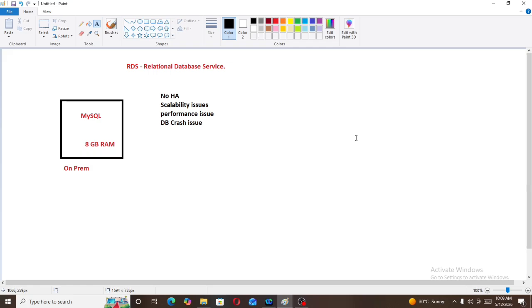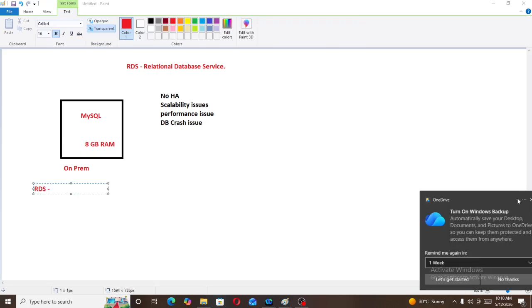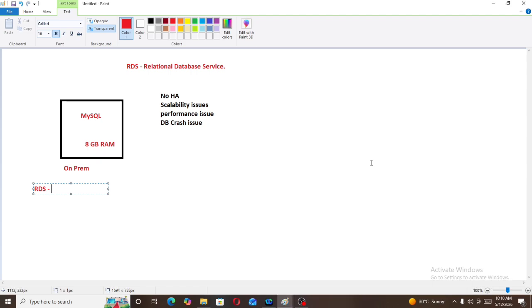So we came with one service, that is RDS, Relational Database Service, and this service is provided by AWS. This RDS is a platform as a service, so everything will be managed by AWS, so we need not worry about all these issues. Then what is the definition of RDS? Let's discuss. It is a service where we can set up, configure and maintain RDBMS database.